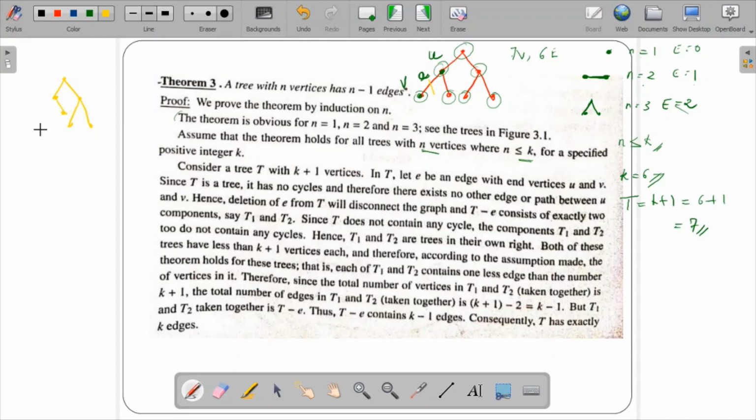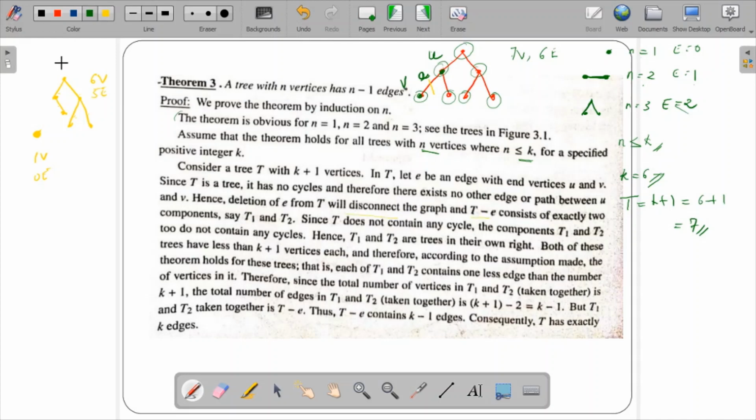Okay, one is this and one is just one vertex, that's it. So with 6 vertices we have 5 edges, and 1 vertex has 0 edges. Hence deletion of e from t will disconnect the graph; t minus e consists of exactly 2 components, say t1 and t2.